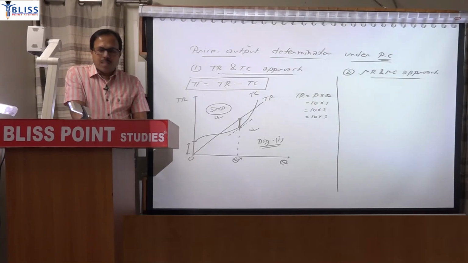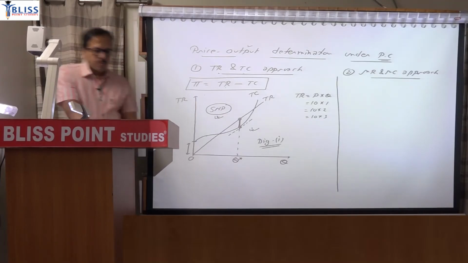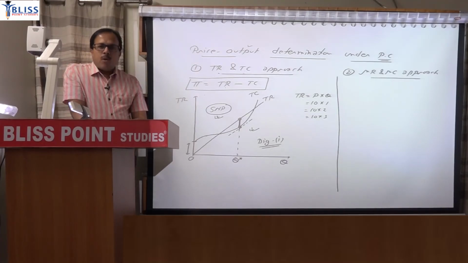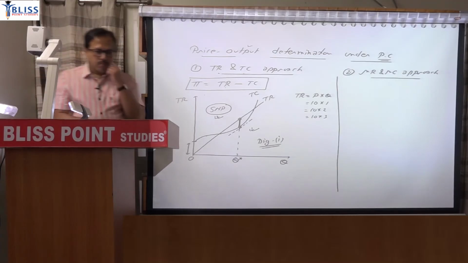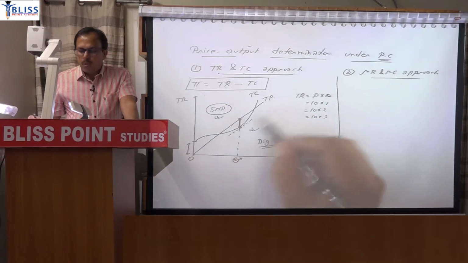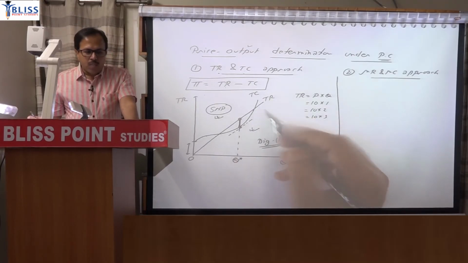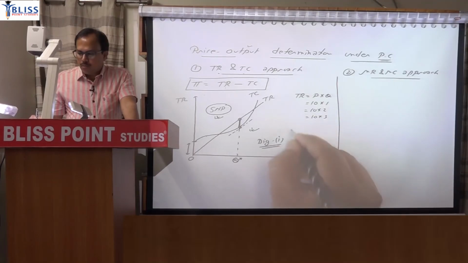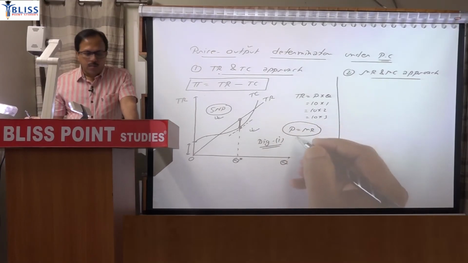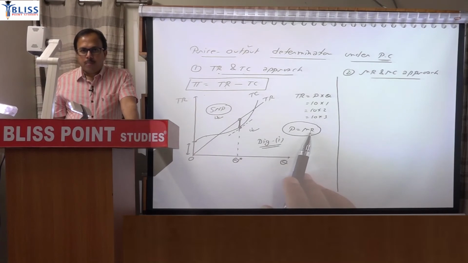The firm is a price taker, and it can sell any amount of output at the current market price. The slope of total revenue is marginal revenue, and it is constant and equal to the existing market price. That means P equals MR.